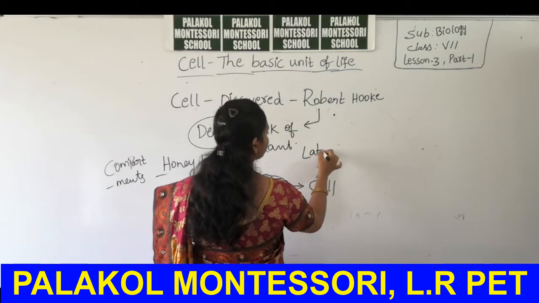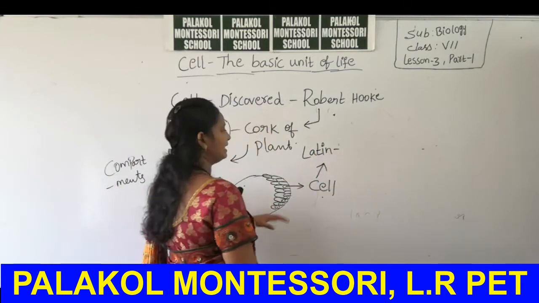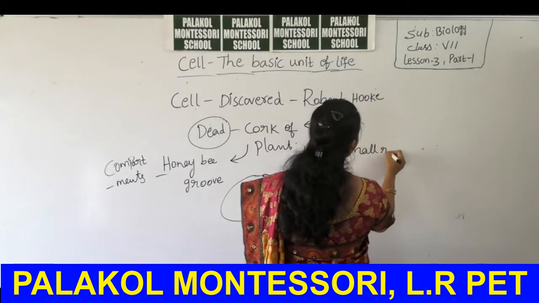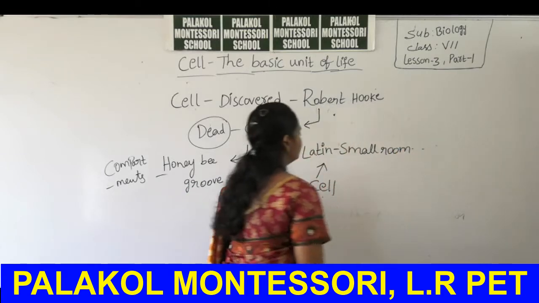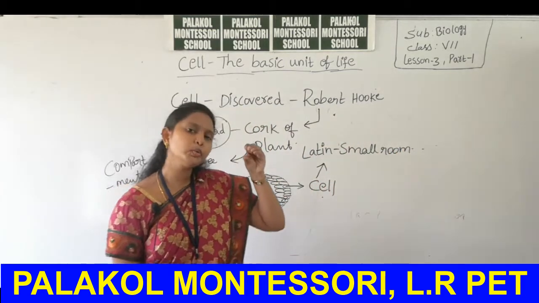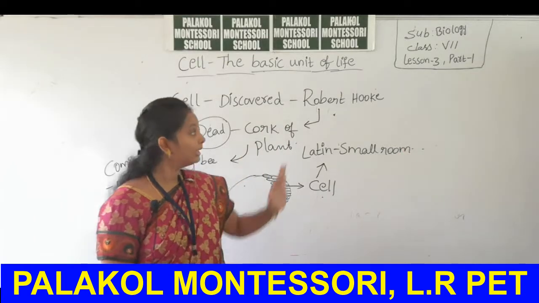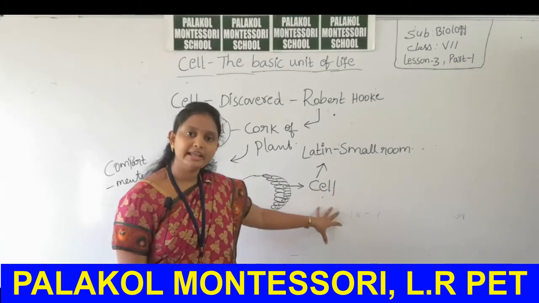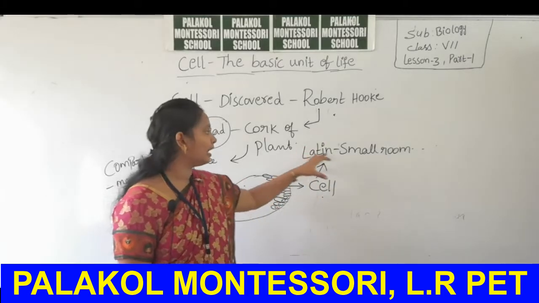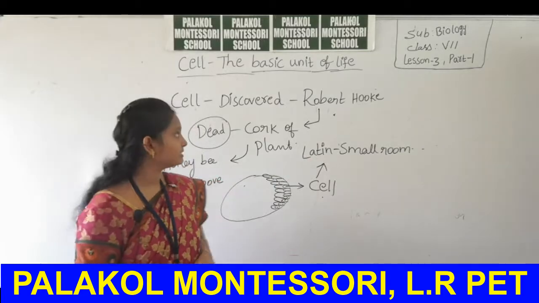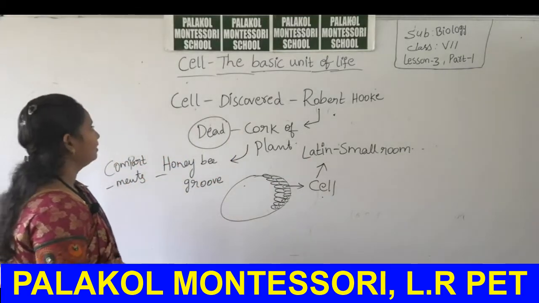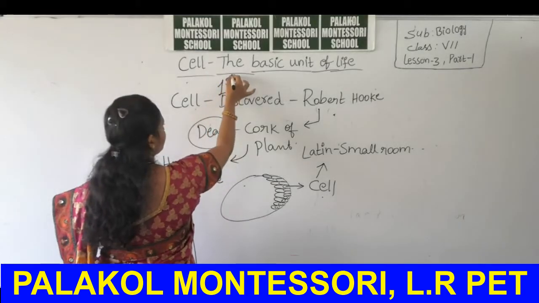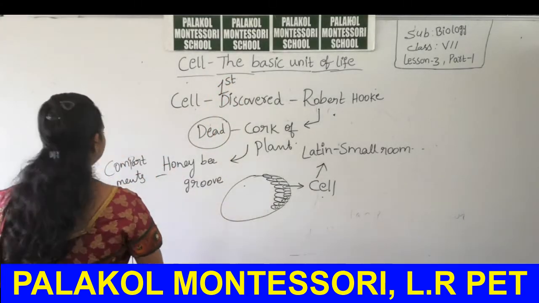In Latin, cell means a small room-like appearance. The structure has a small room-like appearance, so he named that structure the cell. The name comes from that Latin word. This is about the cell. Okay, who discovered the cell first? Robert Hooke. Is it clear?